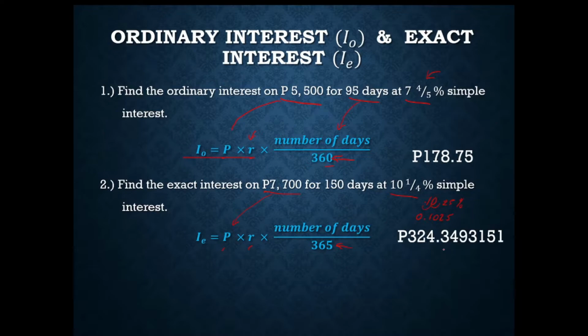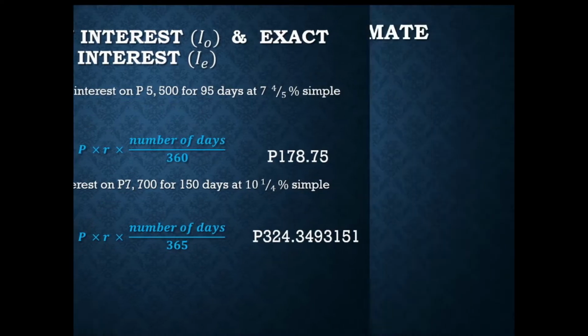So I've shown here all of the digits that are given in my calculator. But for our final answer, we could just accept 324.35 pesos. So that would be the interest accumulated. Take note, that is not the final amount. But since we're only looking for the exact and ordinary interest, we didn't compute for the final amount or the maturity value. But for that case, you just add the principal and the interest for you to get the final amount or the maturity value.